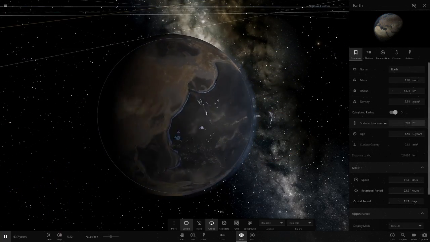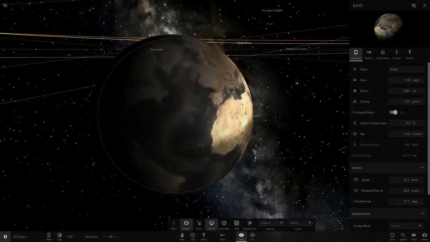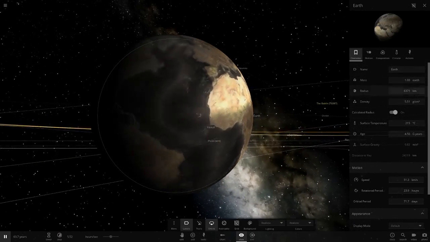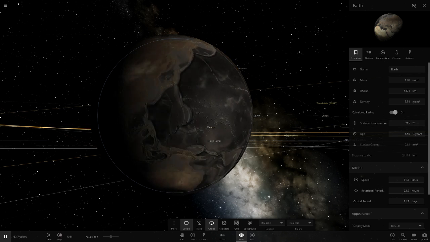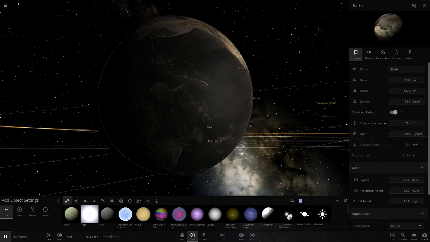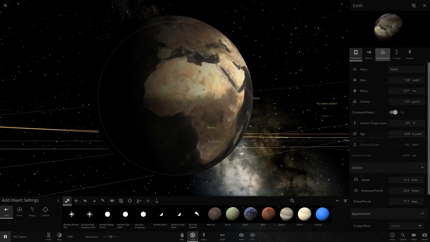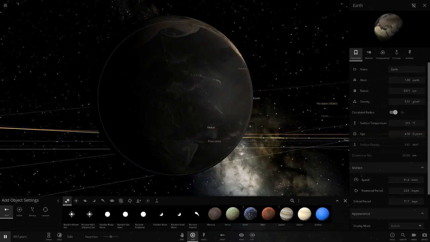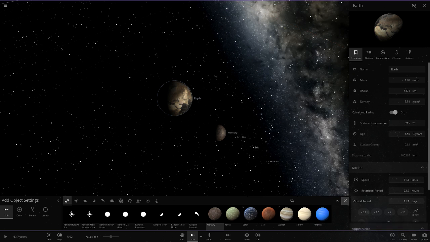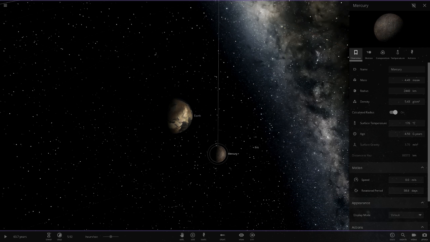So realistically, if Earth was where Mercury was, I'm sure we all know what would happen here. Earth now pretty much heats up to the temperature of Mercury. Mercury is usually around 200 degrees. So, yeah, Earth is now a Mercury, pretty much. But all the water's evaporated as well. So, yeah, that's the end of that. If I just spawn in a regular Mercury, how much is Mercury temperature normally? I think it's about 240, isn't it? Oh, no, 176.